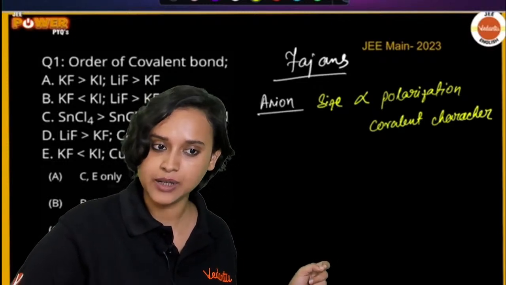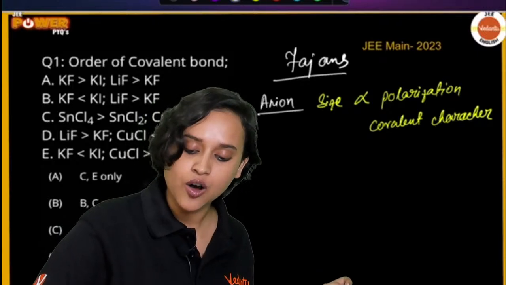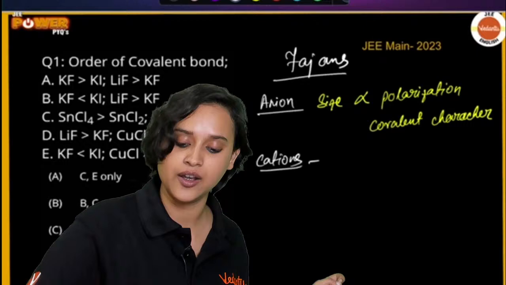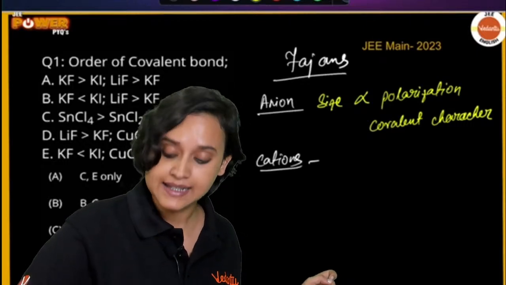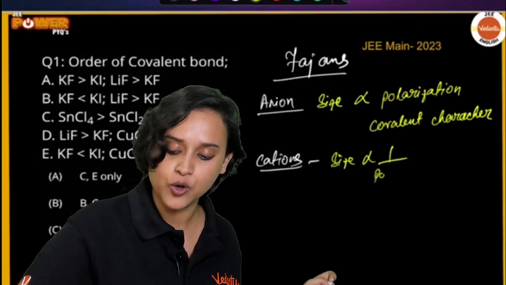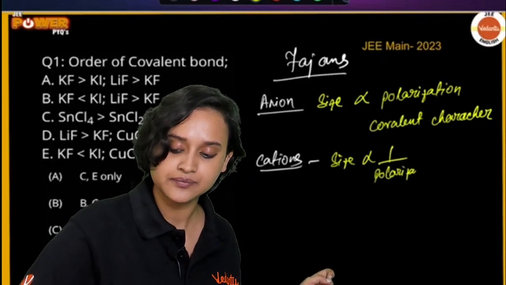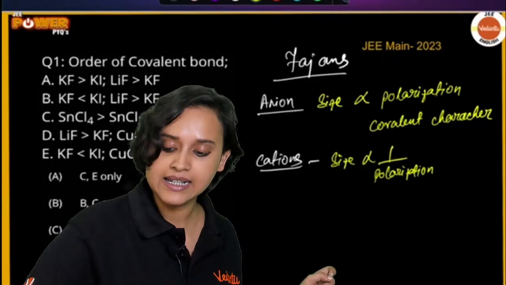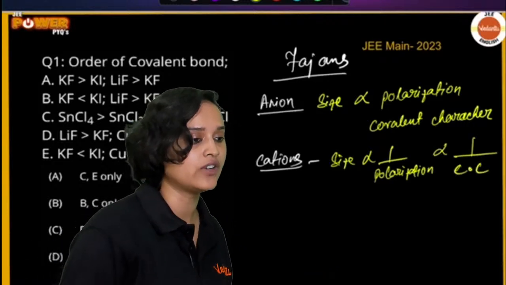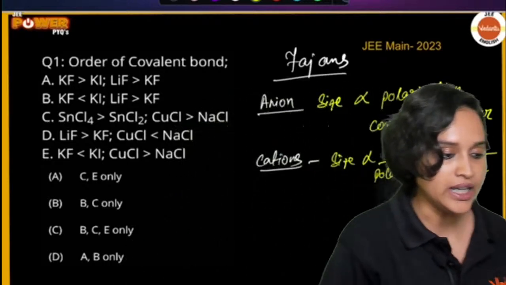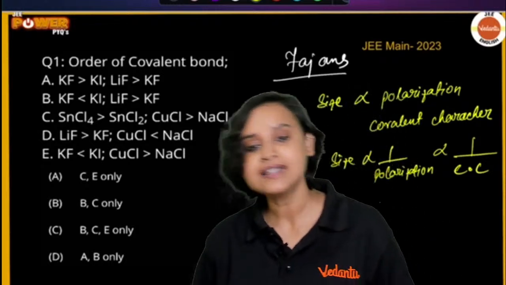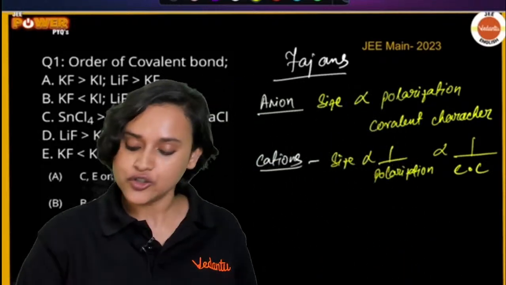And when we talk about cations, we see that size is inversely proportional to polarization, and it is inversely proportional to CC, that is covalent character. You understand, right?